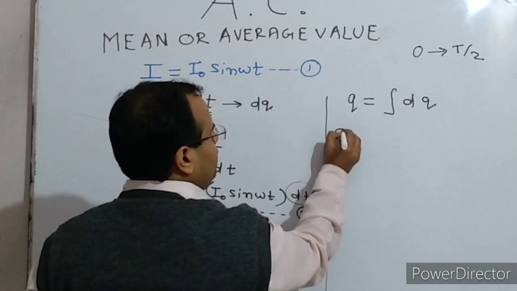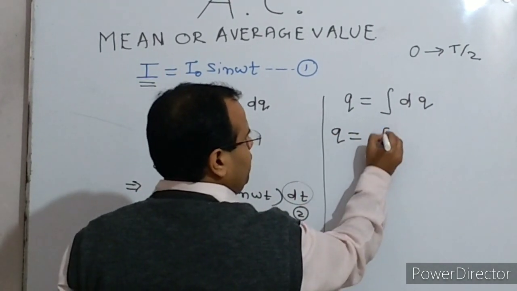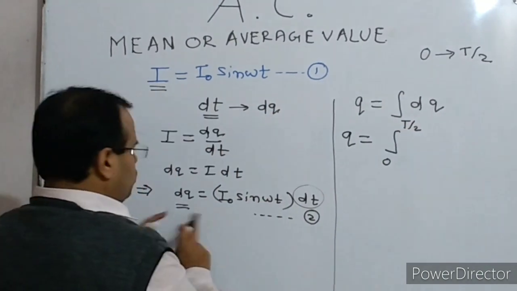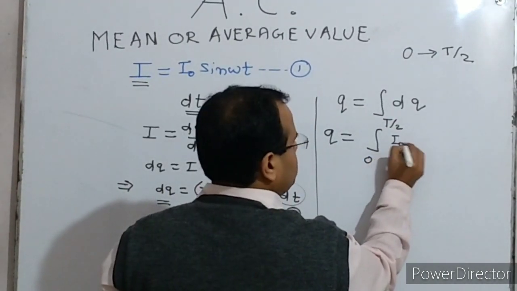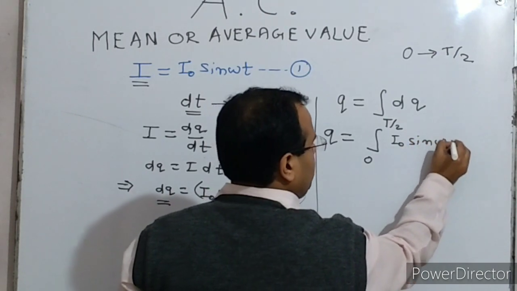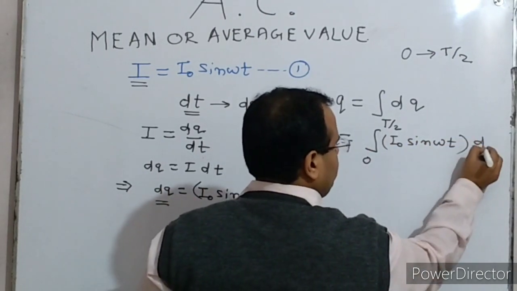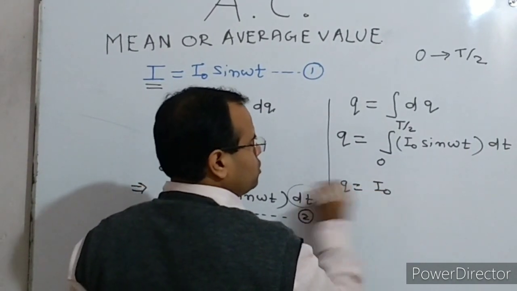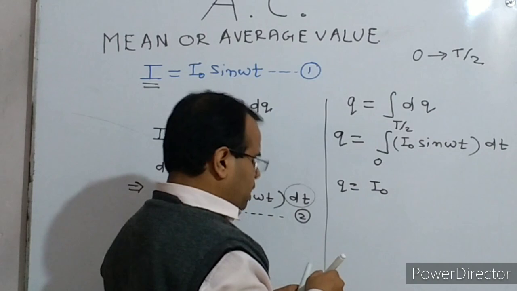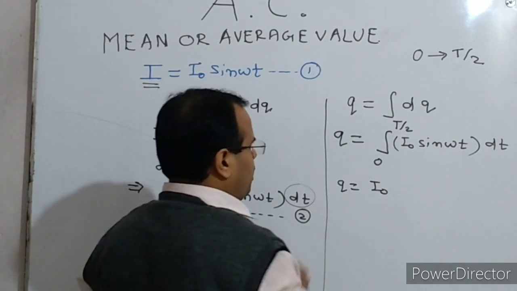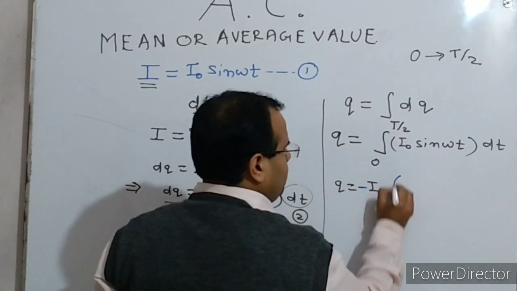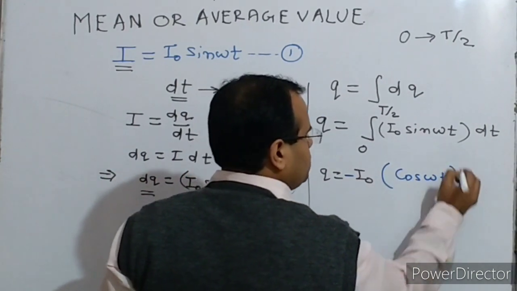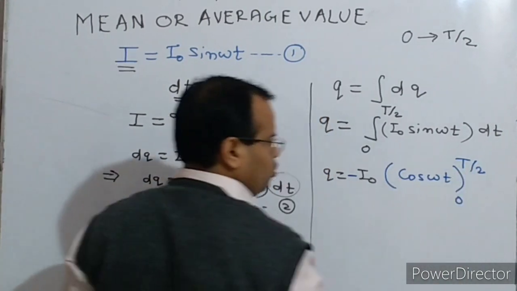Now when we write this, we can write Q is equal to integration 0 to capital T by 2, and the dq value is I naught sine omega t dt. And we can write it as Q is equal to I naught, which is constant and which we have taken outside, and integration of sine omega t would be minus cos omega t, and the limit would be 0 to capital T by 2.